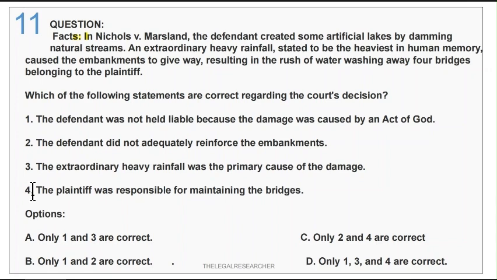If you see statement 1 and statement 3, both are correct. The third gives the reason, the main primary cause of the damage, and the first one states that this is an act of God. So option A is correct. Only 1 and 3 are correct. Other options are not correct.